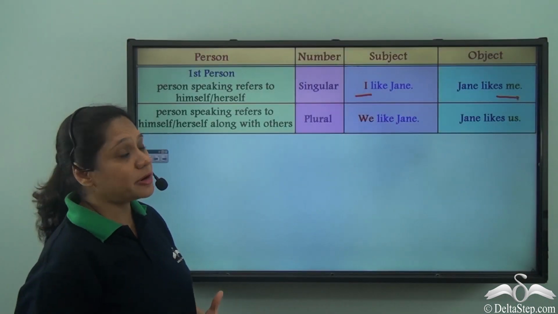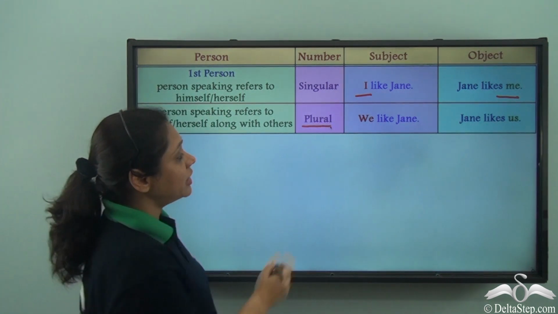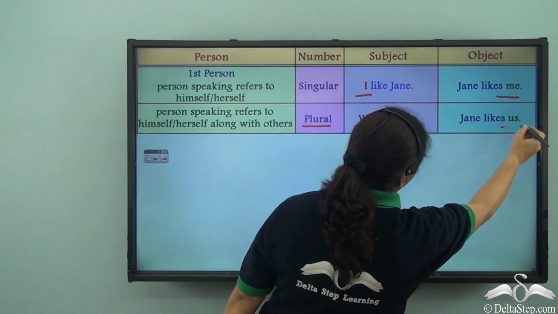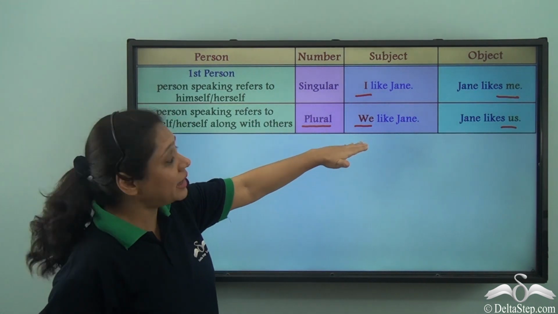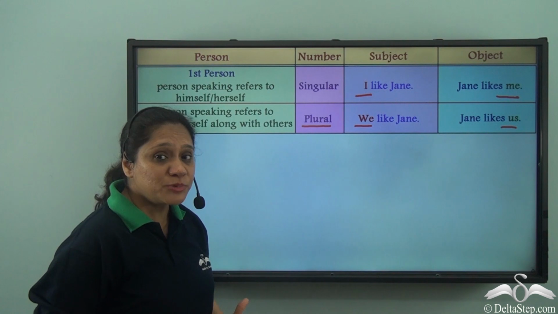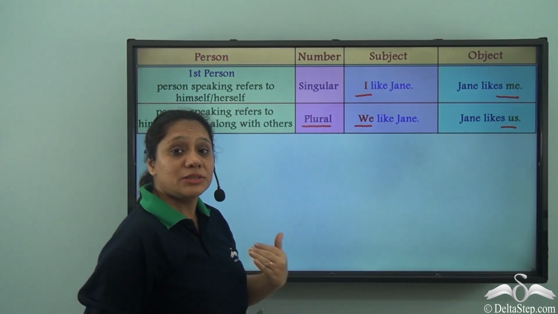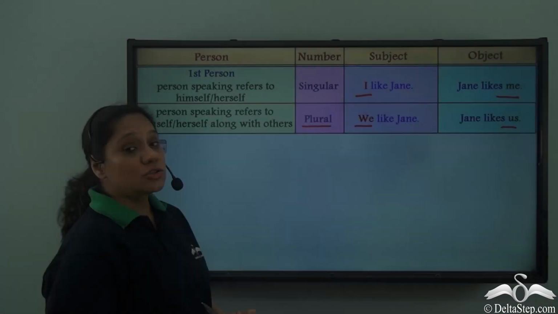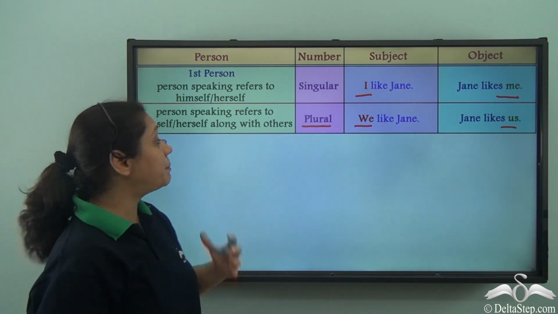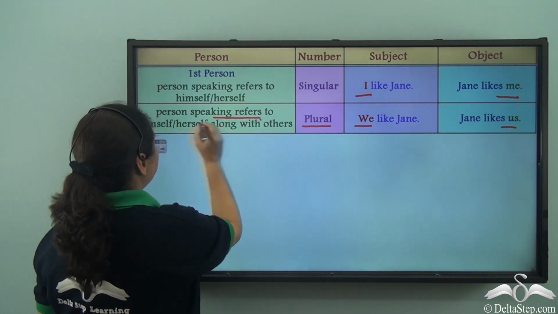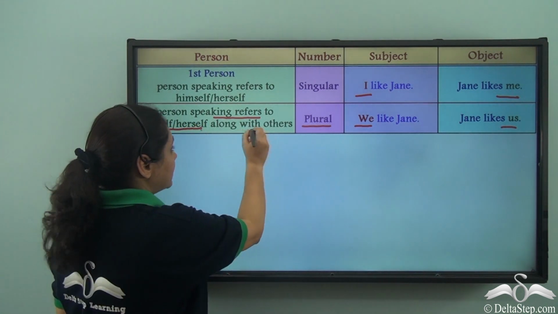But when we are referring to the first person plural, then we use we and us. So in the subject position, we have we like Jane, but in the object position, we is changed to us and we have Jane likes us. So what do we see? That in the first person plural, the person speaking is referring to himself or herself along with others.